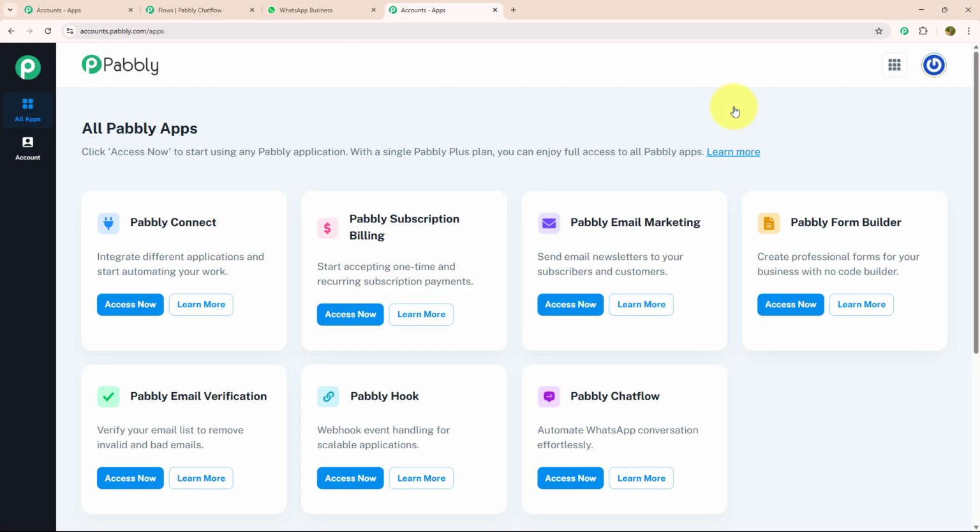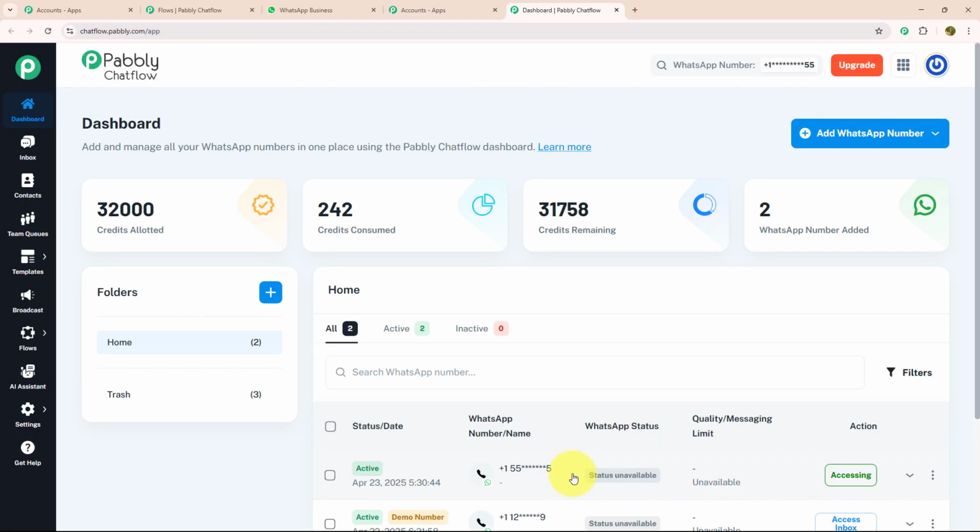After signing in, you will be redirected to the All Pabbly Apps page. Here you can see there are 7 different applications, but today I'm working with Pabbly Chatflow. I will click on the Access Now button. After clicking on it, you will be redirected to the dashboard page. Here you can add and manage all your WhatsApp numbers from one place without opening WhatsApp separately.